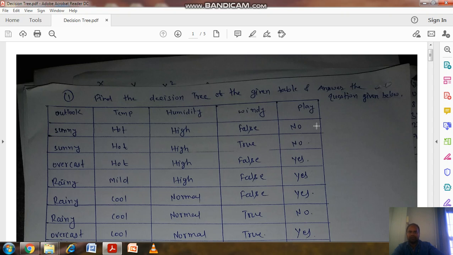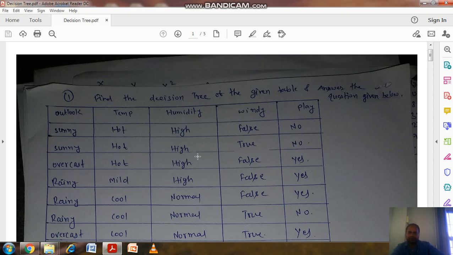Every year, they will give you a table and ask you to construct the decision tree, and based on the decision tree they will give some problem and ask you to answer it. Such a problem comes every year. It is very easy, and if you put in a little effort and practice, you can become master of this problem.